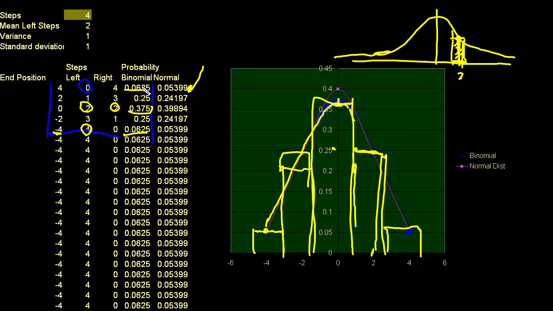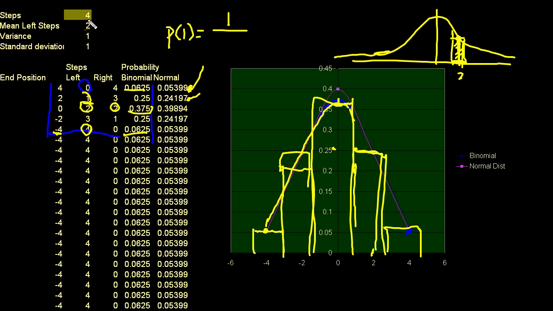Well, let me do something like this. Let's say this one right here, because I don't want to use the 0. So what is the probability that I take one left step? I used left steps as a success. So what is the probability of 1? And that equaled 1 over the standard deviation.